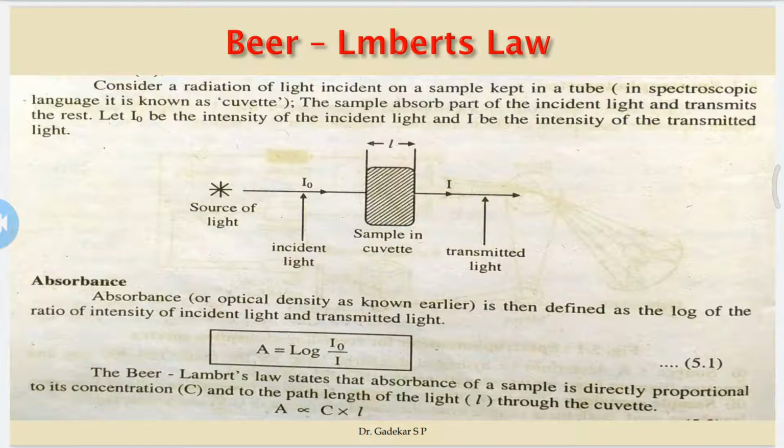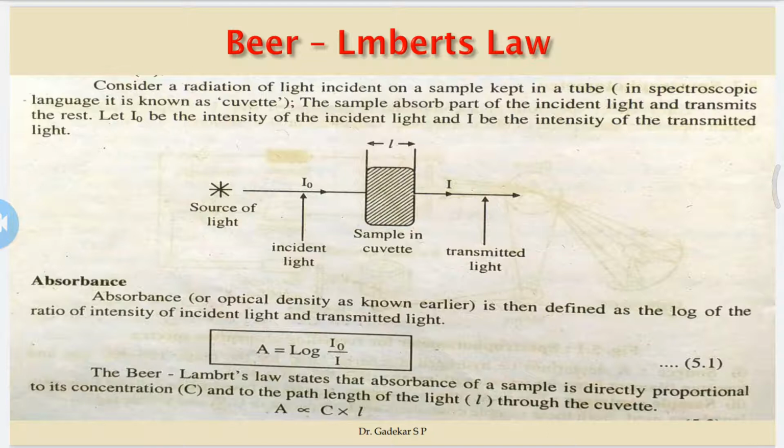So we calculate the absorbance. Absorbance is the log of the ratio of the intensity of incident light and transmitted light.